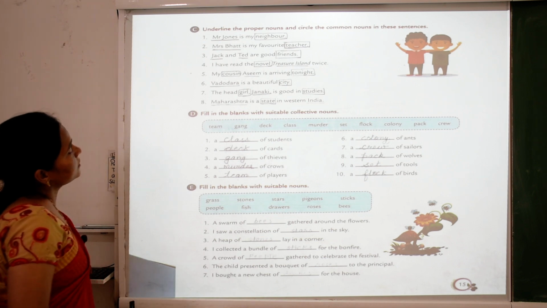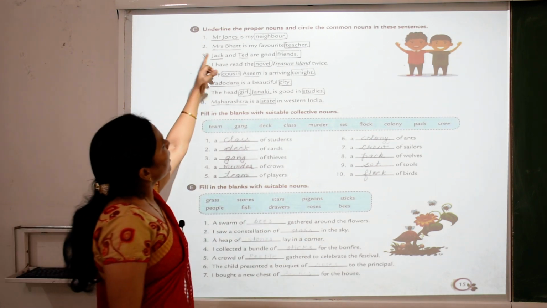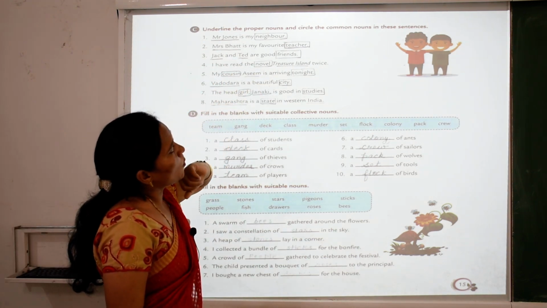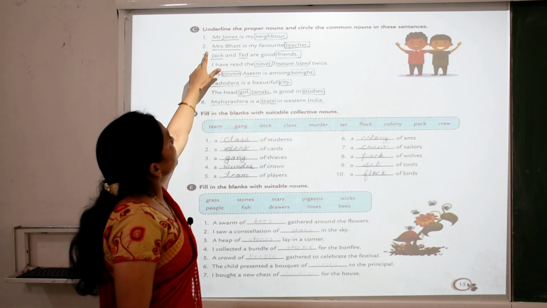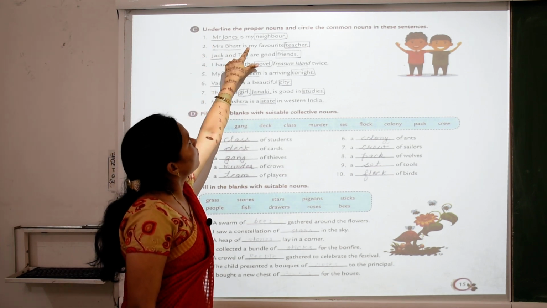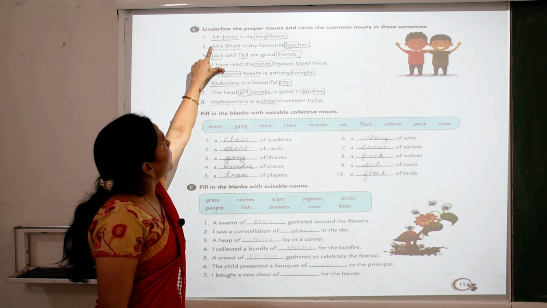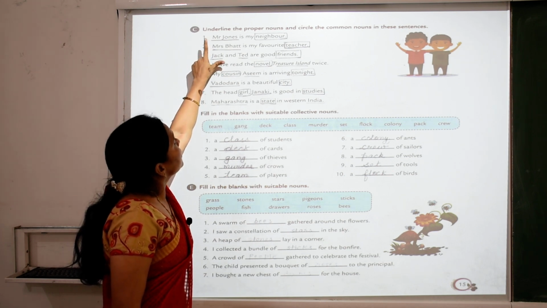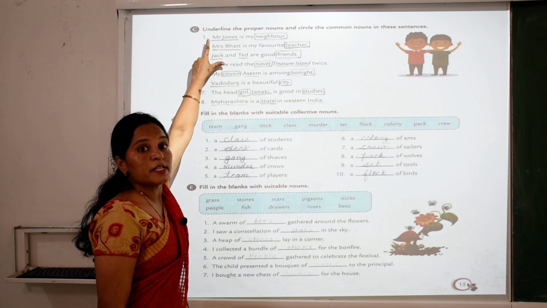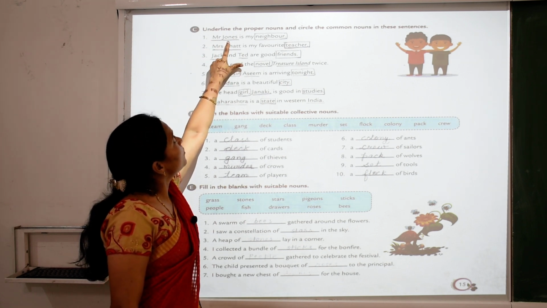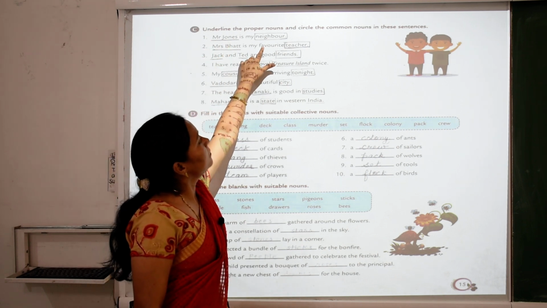Now let's do an exercise. Underline the proper nouns and circle the common nouns in these sentences. Mr. Jones is my neighbor. What is Mr. Jones? Mr. Jones is a proper noun because it is a particular person's name, the specific name of a person. Neighbor is a common noun.